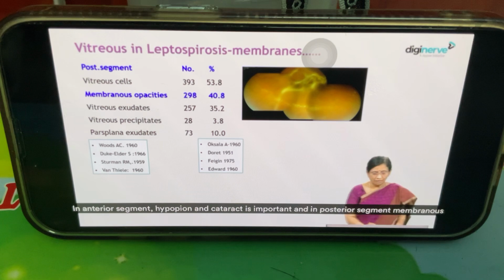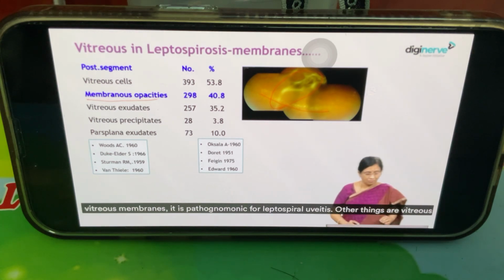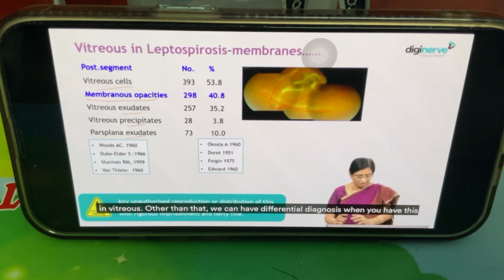And in the posterior segment, membranous vitreous opacities. See the loosely floating membranous opacities and these vitreous exudates. These two are very, very important. Pathognomonic. In fact, when you see vitreous membranes, it is pathognomonic for leptospiral uveitis. Other things are vitreous exudates, vitreous precipitates, pars plana exudates, vitreous cells. All these things happen in the vitreous.